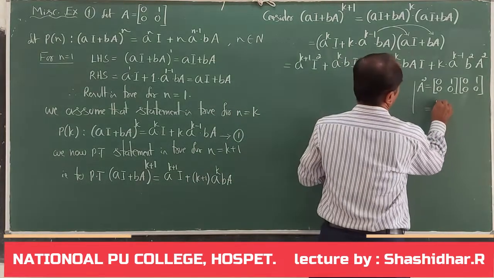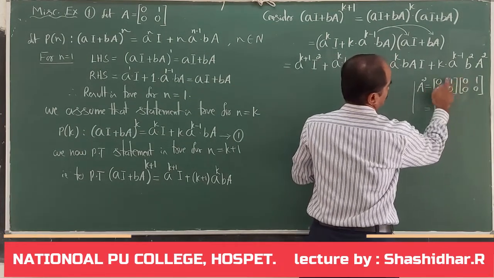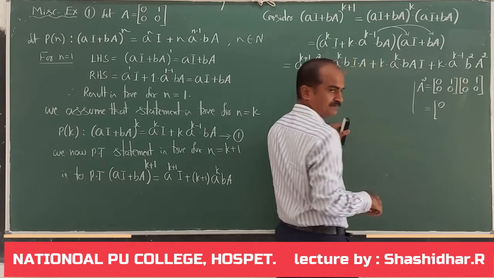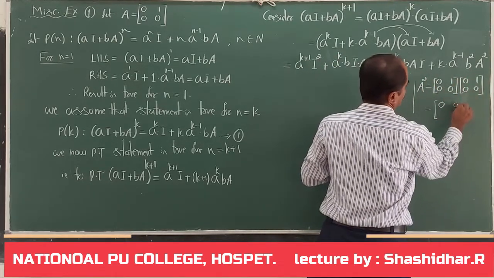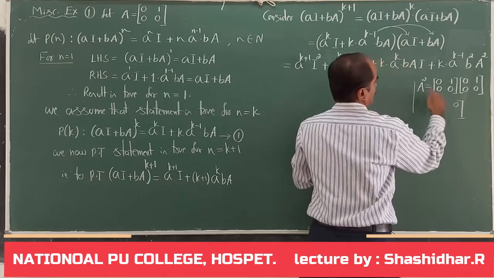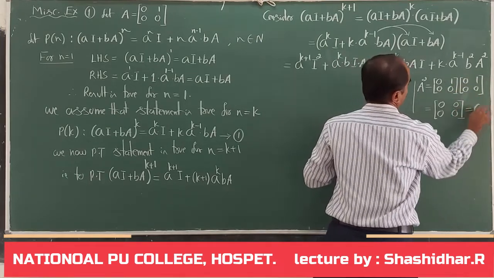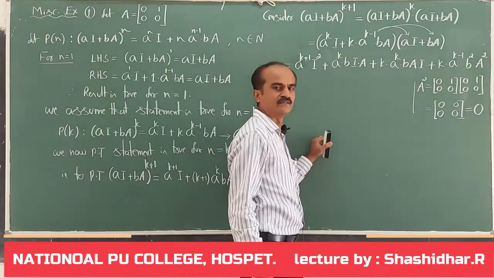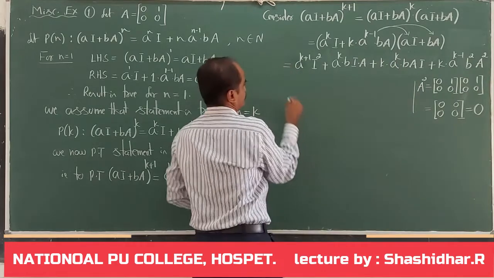Multiply and check what is the result. First row, first column: 0 into 0 plus 1 into 0, 0. First row, second column: 0 into 1 plus 1 into 0, 0. Second row, first column 0. Second row, second column 0. That is, you are ending with null matrix. So replace this with null matrix.